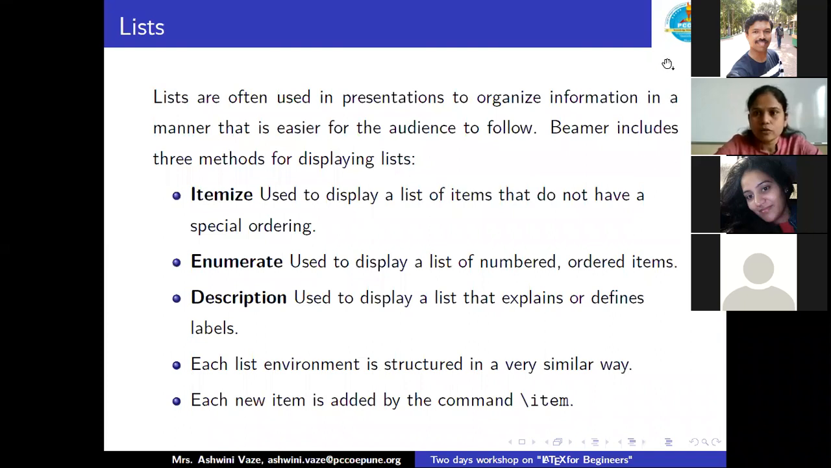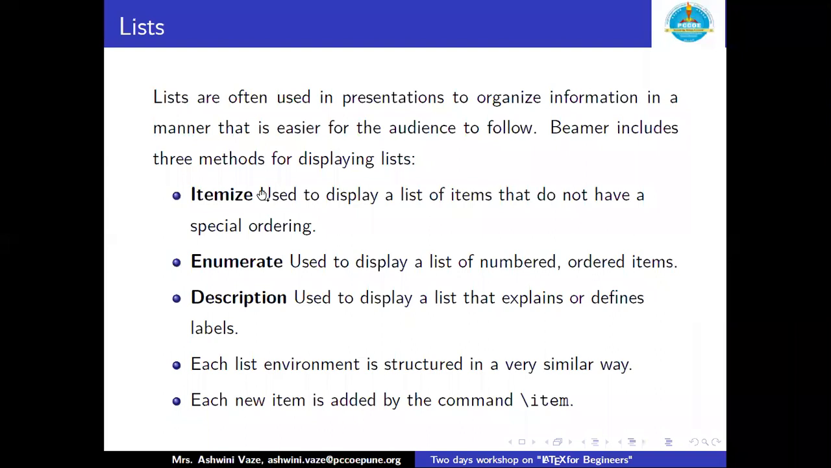Now let us go for one more important thing, which is listing, as I already mentioned as the first example under the environment. Lists are often used in presentations to organize our information in a manner that is easier for the audience to follow also. Beamer includes three methods of displaying a list. One, itemize, used to display a list of items that do not have a special ordering. Enumerate, used to display a list of numbered, ordered items. Description, used to display a list that explains or defines the labels.